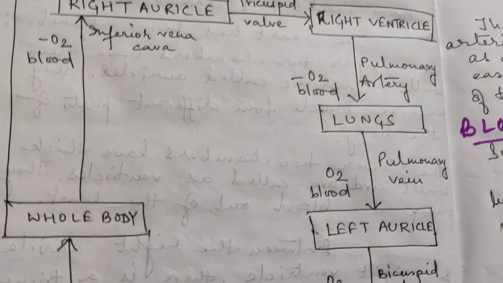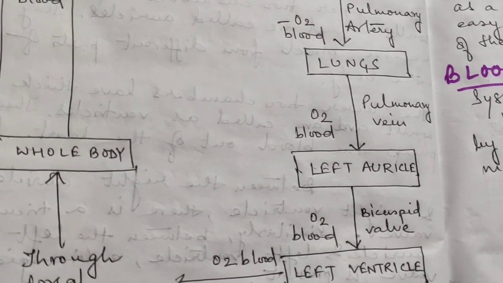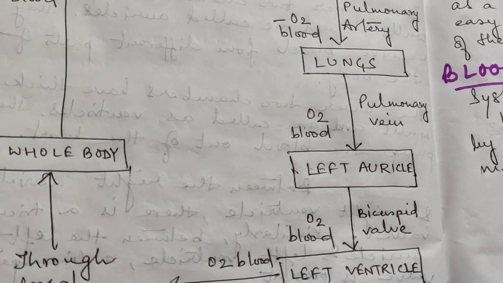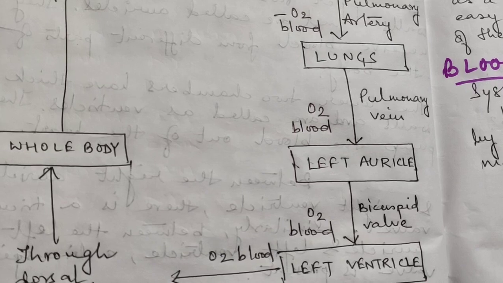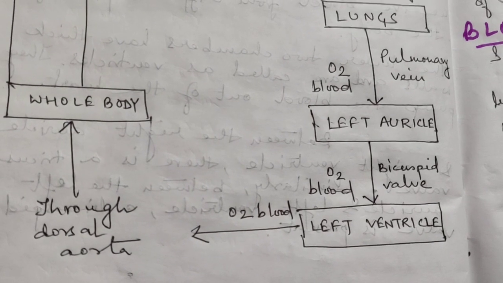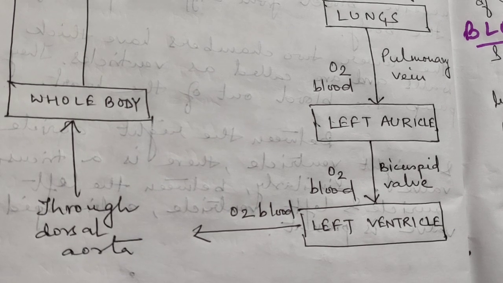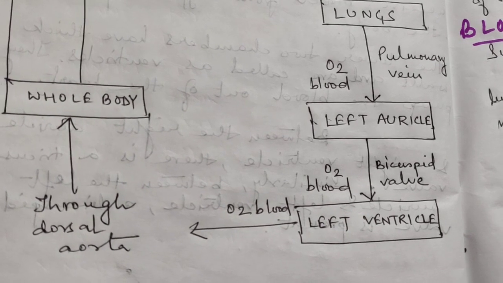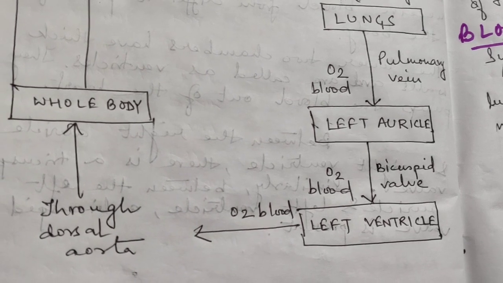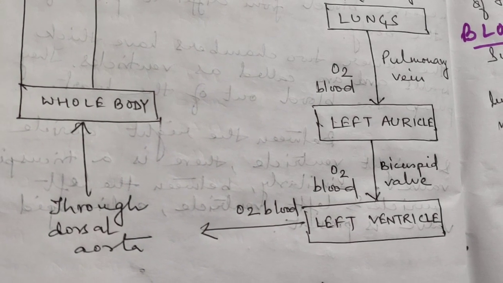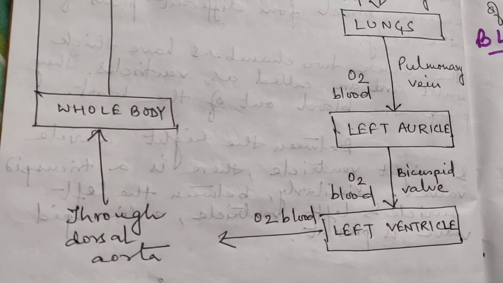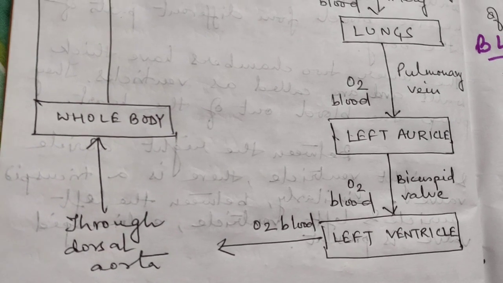From the lungs, after purification, with the help of the pulmonary vein, the oxygenated blood, that means the pure blood, goes to the left auricle. From the left auricle, this oxygenated blood moves to the left ventricle, and in between there is the bicuspid valve. From the left ventricle, this pure blood with the help of the dorsal aorta circulates to the whole body.